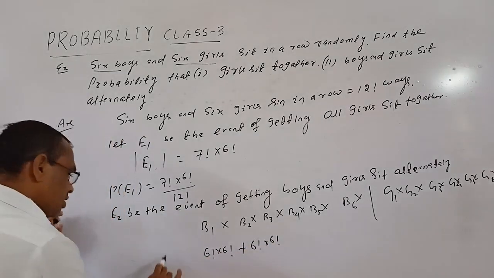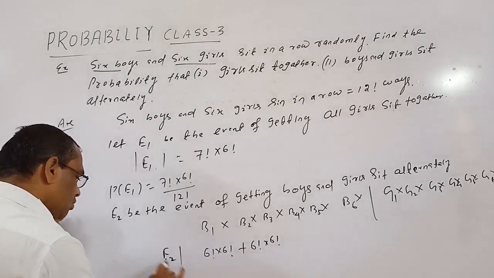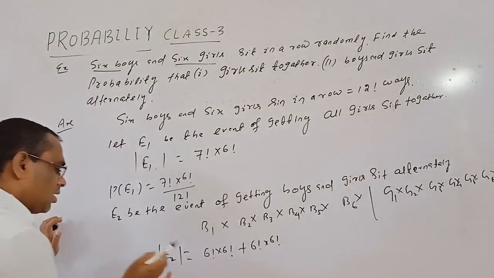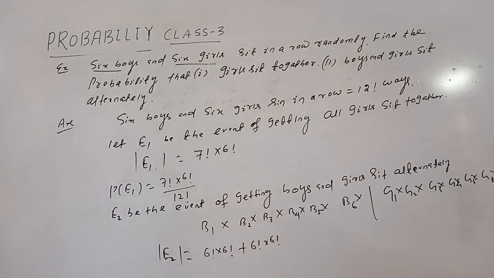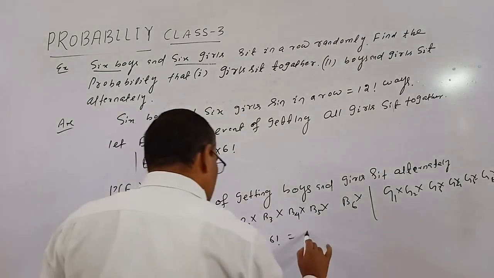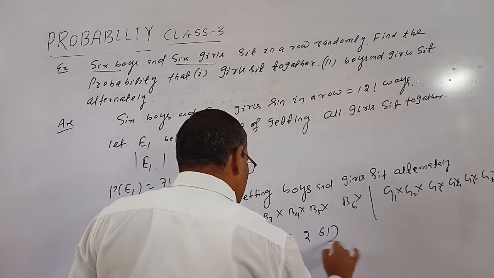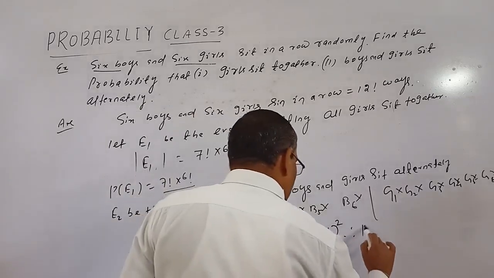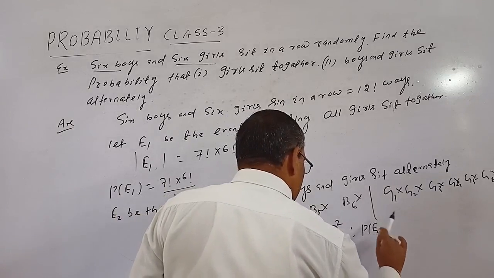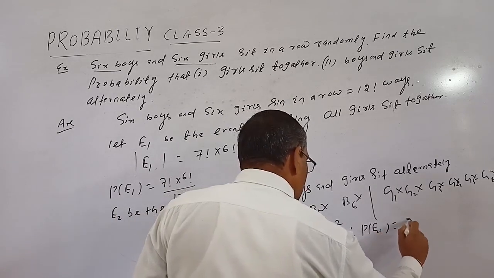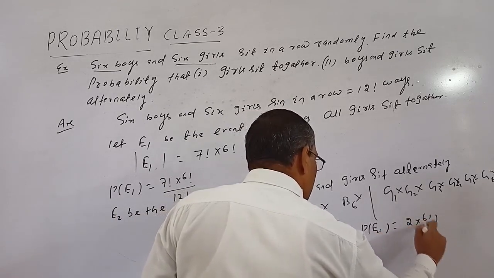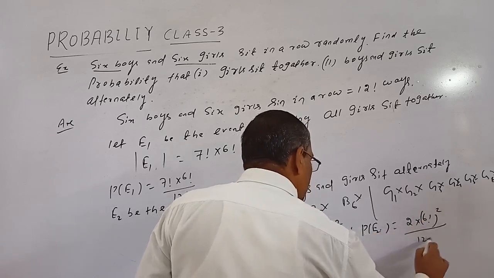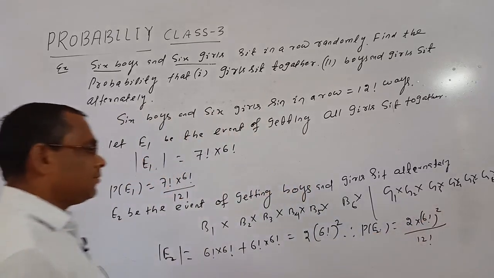Okay. So this is |E2|, the cardinality of E2, equal to 6 factorial into 6 factorial plus 6 factorial into 6 factorial, which is equal to 2 into 6 factorial square. Okay. So therefore the probability of E2, P of E2, equals 2 into 6 factorial square by 12 factorial. This is the answer. Okay.